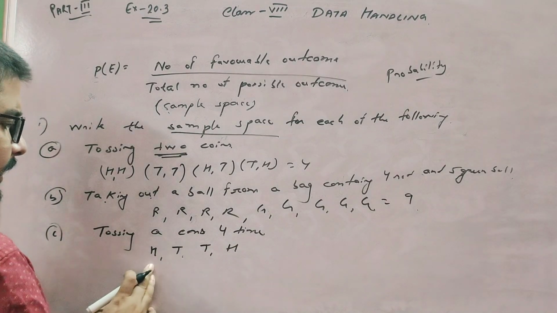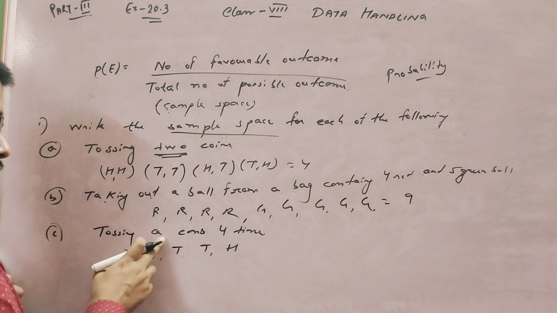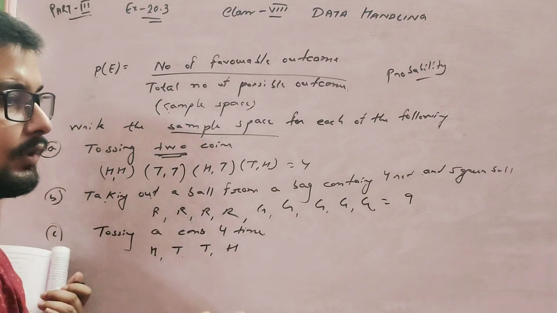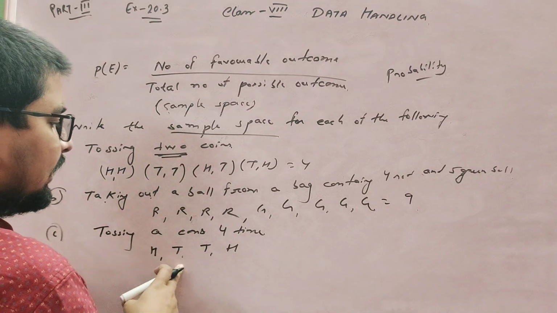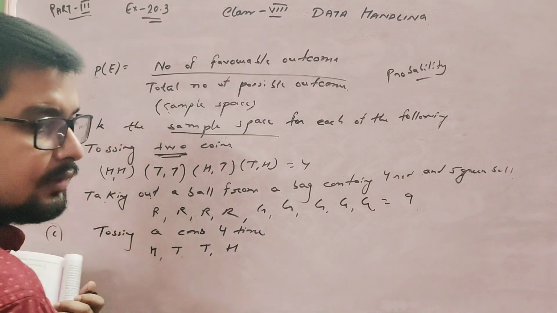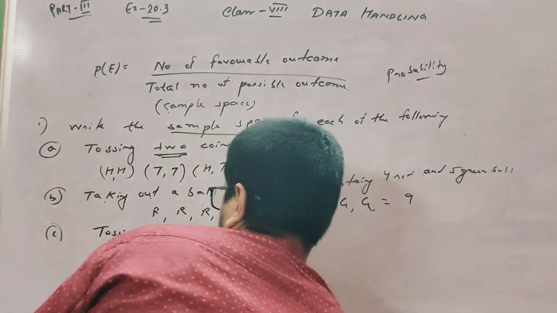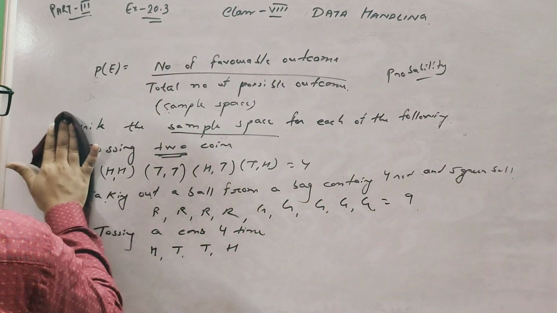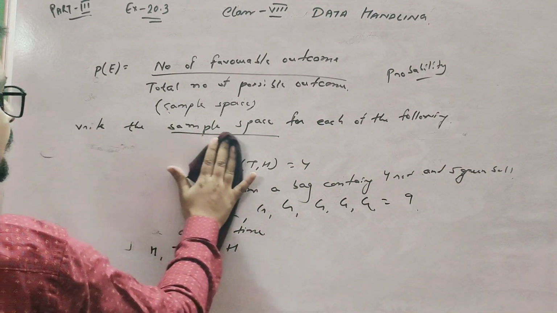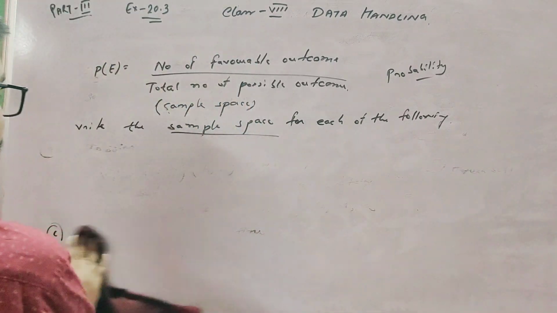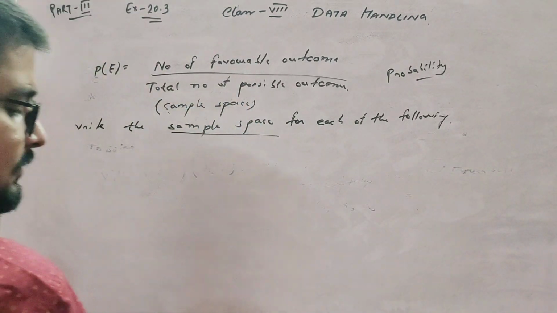Head can come, tail can come, because you are tossing a coin 4 times. So these are the chances. Note: write all the possible outcomes for the 4 coins.